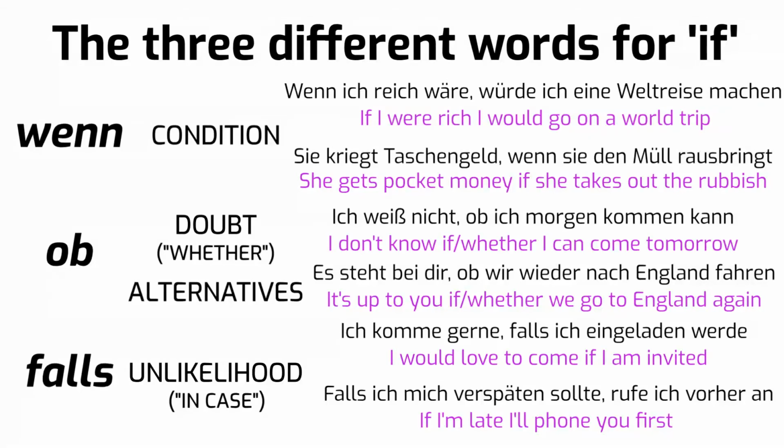In both of these cases, the falls clause expresses the view of the speaker that this is going to be an unlikely action to occur. I hope that summary helps, and the most important thing is to see these again and again in context and to make them automatic in your own speaking and writing by using them as much as possible.